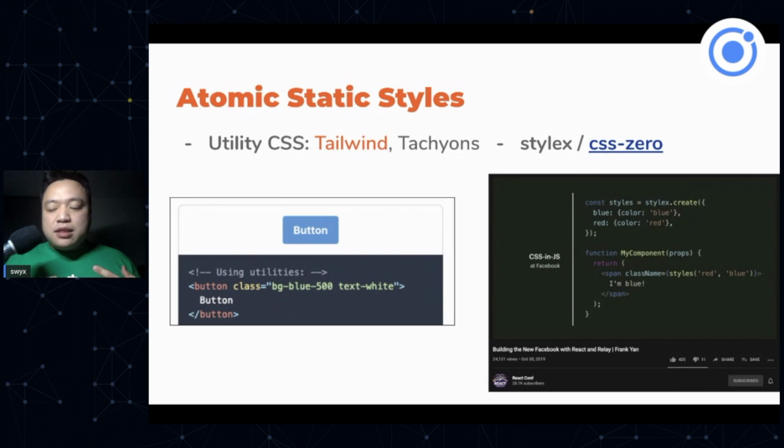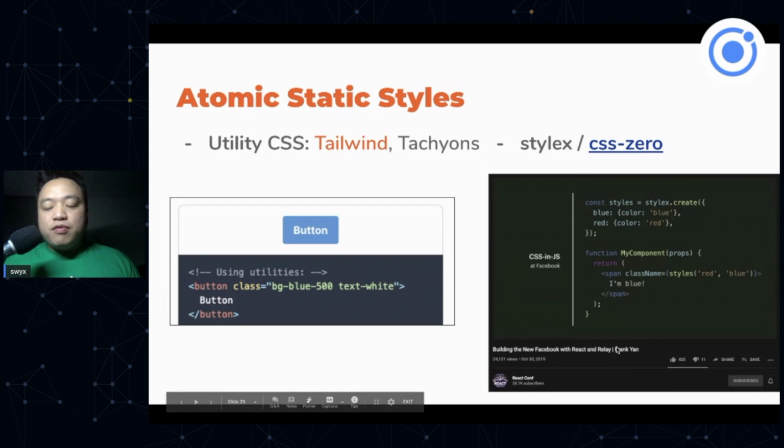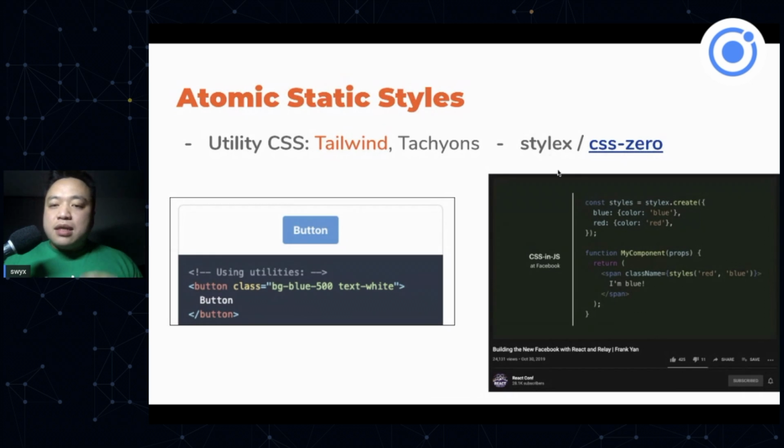styles. And again, there's two different versions of this. First, you can write the atomic units independently by using a utility CSS framework. Here I want to highlight Tailwind, because that's just got a lot more steam than Tachyons these days. And here you're just writing preset classes, and then you're using an established grammar to write all this stuff. Or you can use Facebook's StyleX. So they talked about this at the last ReactConf, where you write normal CSS, and it'll just be compiled to individual utility styles during the build step. Facebook has not open sourced StyleX yet, but there's an open source clone attempt at CSS Zero.